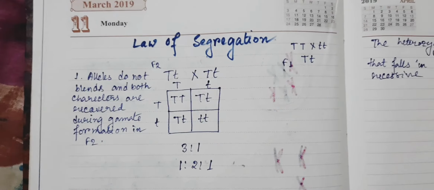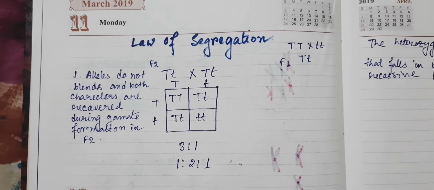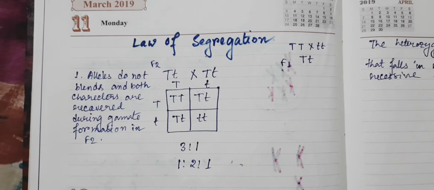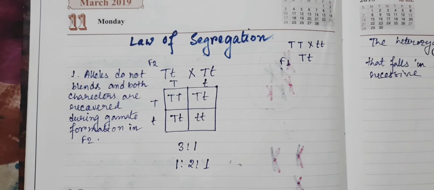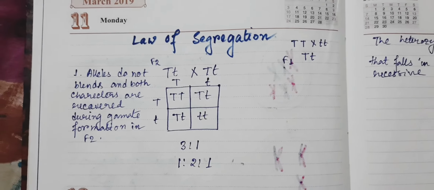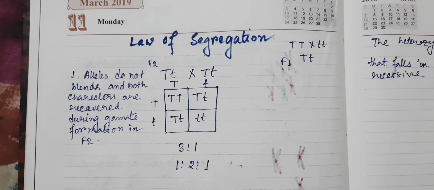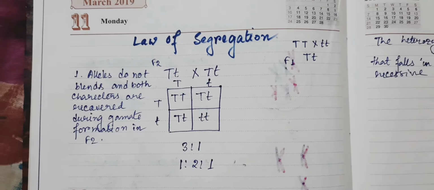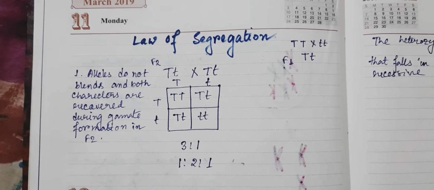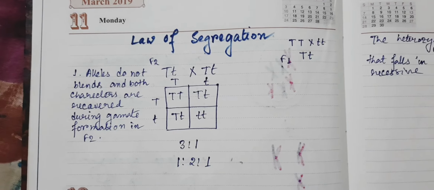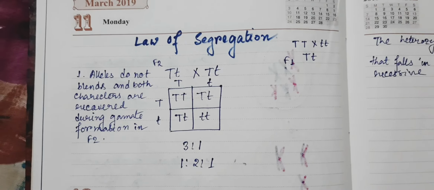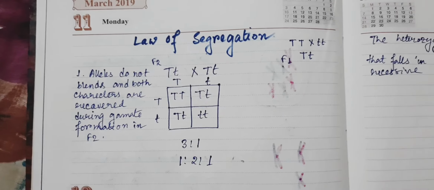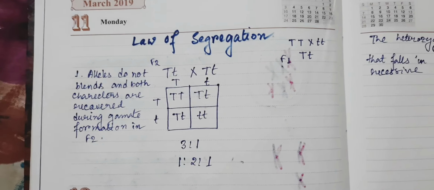Morning students. In our previous class we discussed monohybrid cross and the law of dominance. Today we will discuss the law of segregation from monohybrid cross. So what is the law of segregation? In the law of segregation, Mendel said that the alleles do not blend and both the characters are recovered during the gamete formation in the F2 generation.